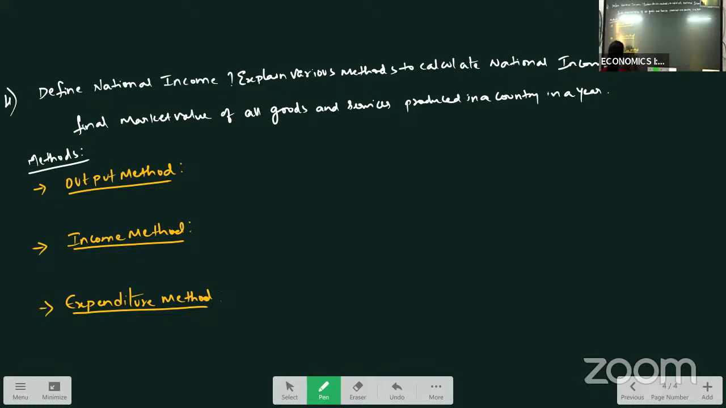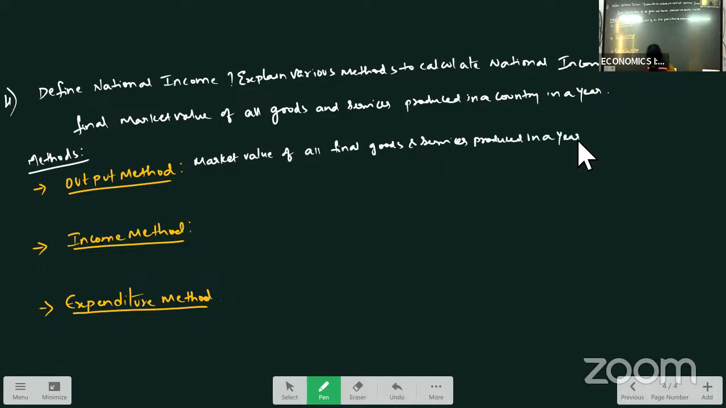National income is the market value of all final goods and services produced in a year. How will you get the market value here? Price into quantity. If we do that, we will get the market value.